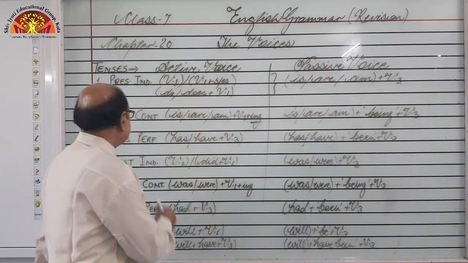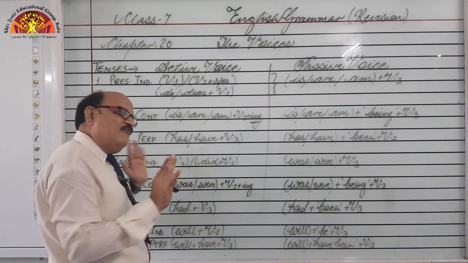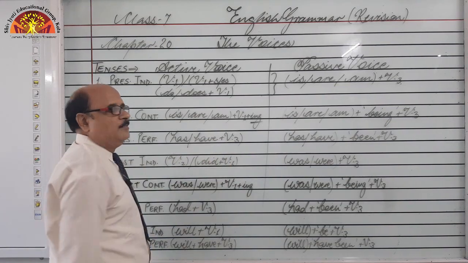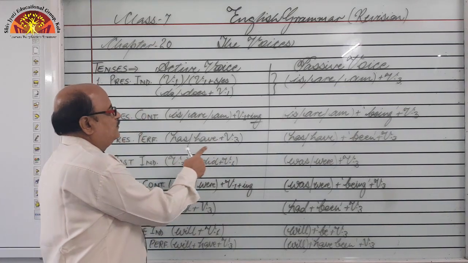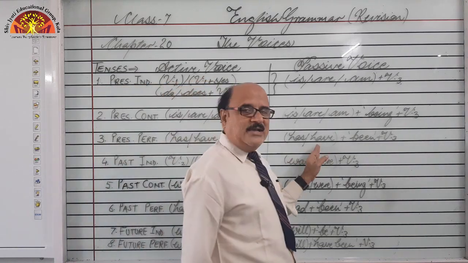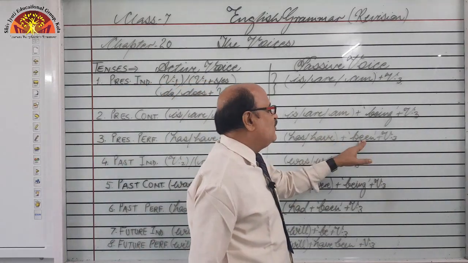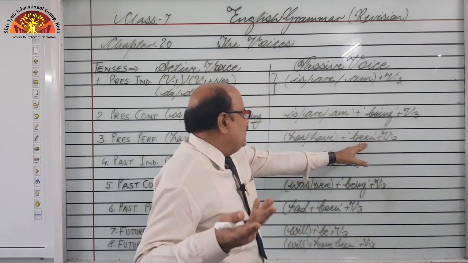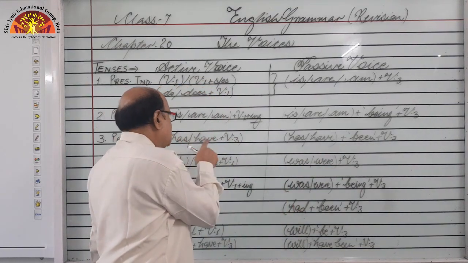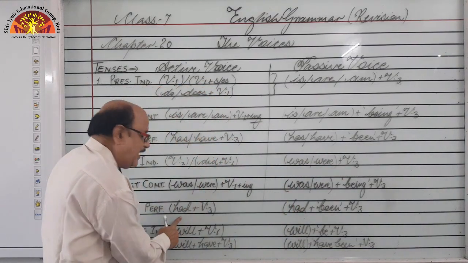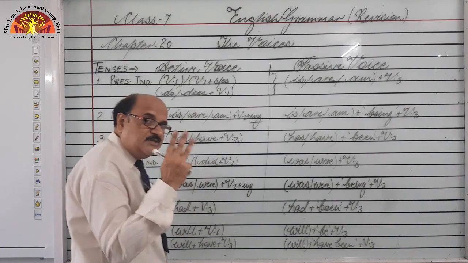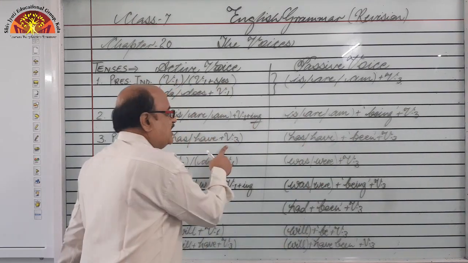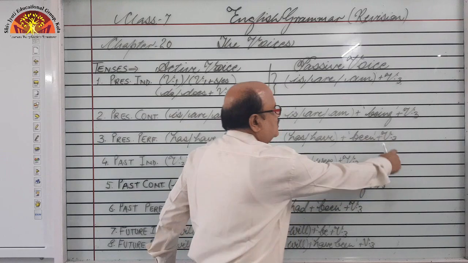Is that clear? Next is present perfect. Work is complete, but we still feel its effect. So has, have, third form of the verb. Has, have remain as they are, I told you, but an additional word has been added. Let me make it clearer to you. Whenever has, have and had, these 3 words, remember, has, have, had is equal to been. So has, have, been, verb third form.